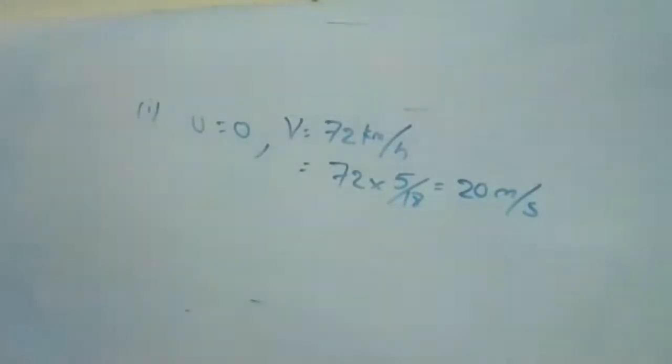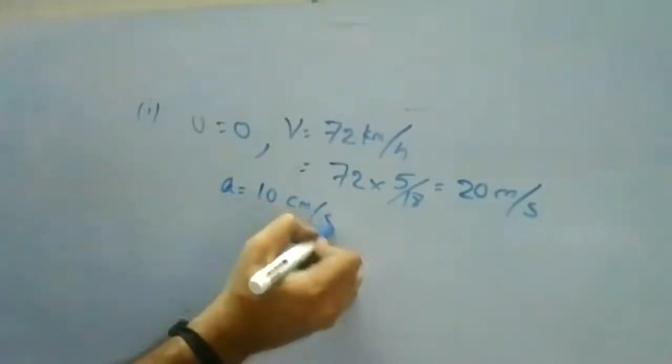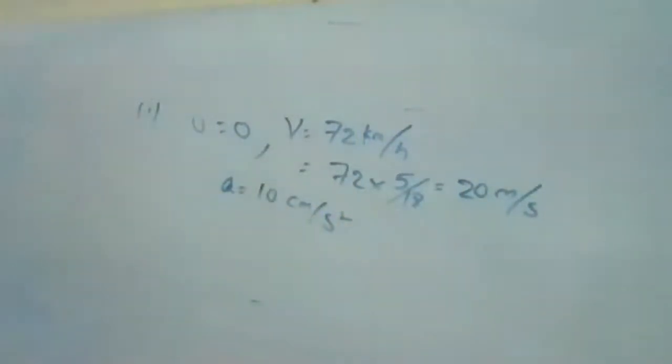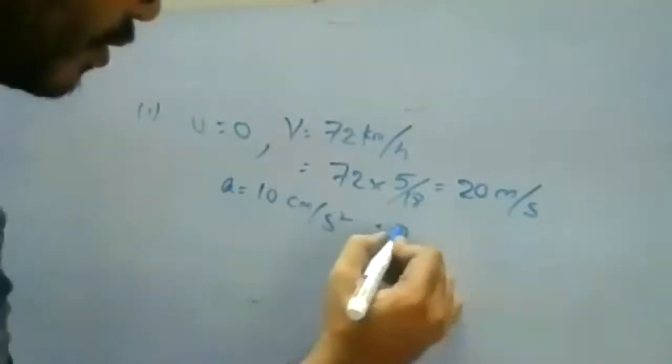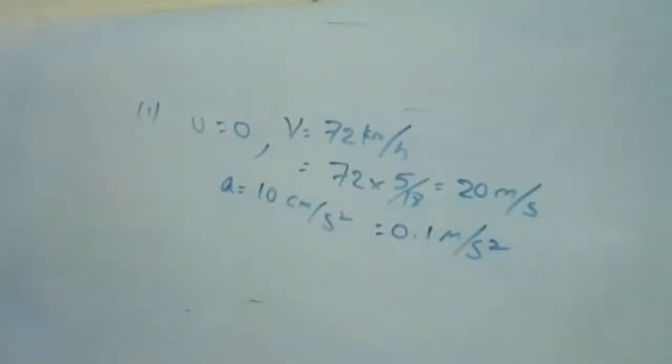Okay. So now, acceleration for the first step, they have given us 10 centimeter per second square. Remember, it was given in centimeters. I'm going to convert into meters. So to convert into meters, it is 0.1 meter per second square. Okay, this is your given data for the first question.